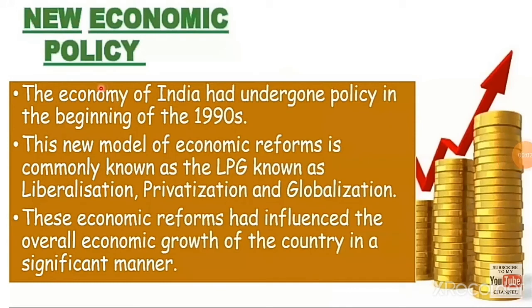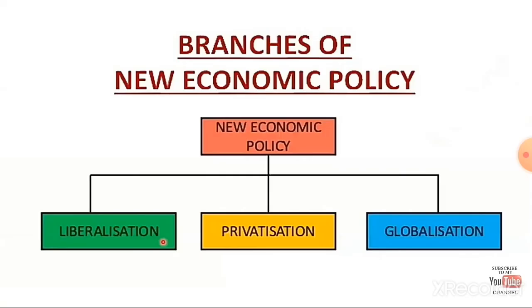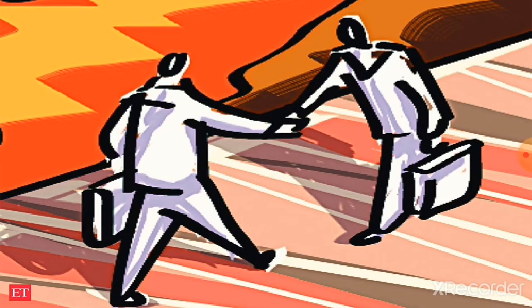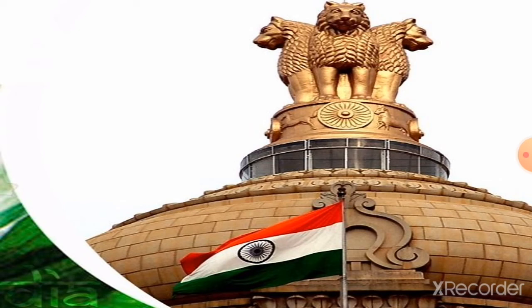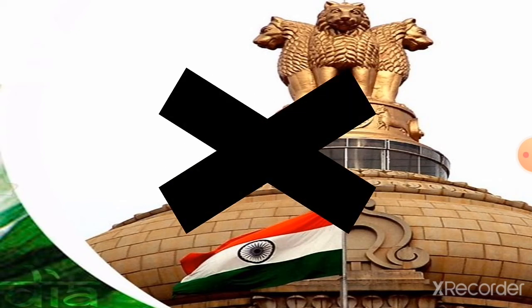Next, new economic policy. The economy of India had undergone a significant policy shift in the beginning of the 1990s. This new model of economic reforms is commonly known as the LPG or liberalization, privatization and globalization model. Let's see one by one. First one is liberalization. Liberalization is a process or means of the elimination of the control of the state over economic activity. It provides greater autonomy to the business enterprises in decision making and eliminates government interference.